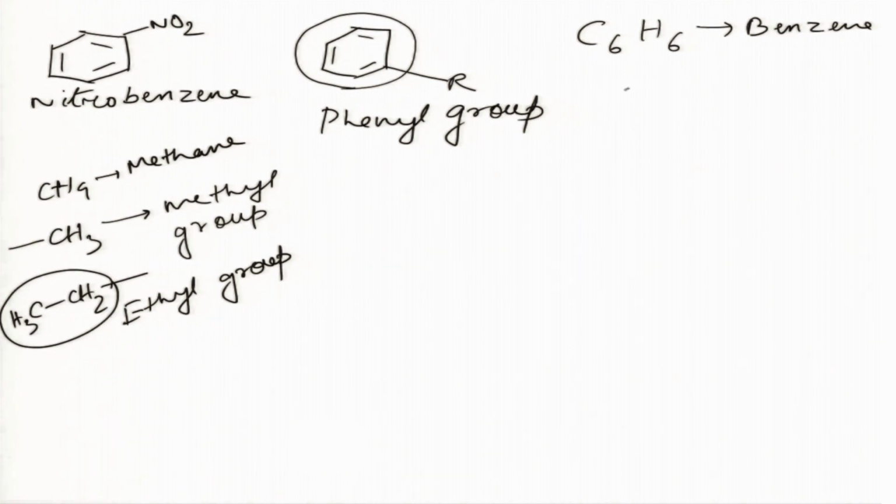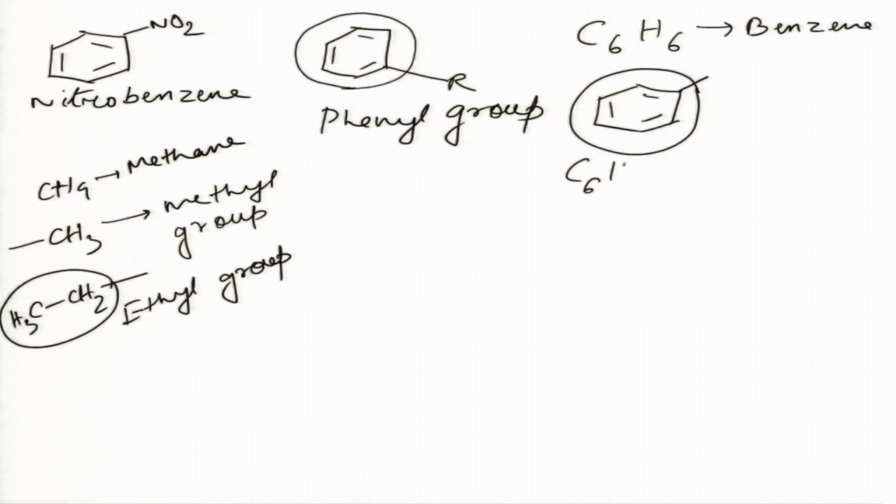Similarly, if one hydrogen of benzene is missing and it is replaced by some bond, then this unit with the formula C6H5 is called the phenyl group.